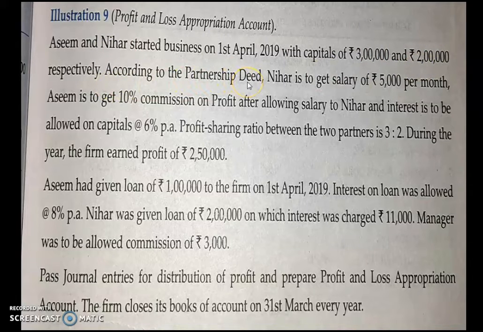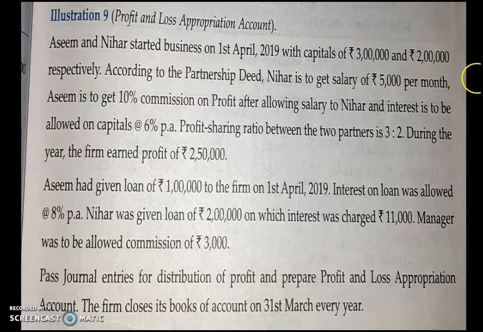According to the partnership deed, they have prepared an agreement in which Nihar, one of the partners, is to get a salary of rupees 5,000. So as per their agreement, Nihar will get a salary of rupees 5,000 per month. If in your question it is given per month, you have to convert it into year. Okay, if it is monthly salary, you have to convert it into yearly. So how can you do that? 5,000 into 12. Whenever there is per month, you have to convert it into yearly salary by multiplying that salary with 12.